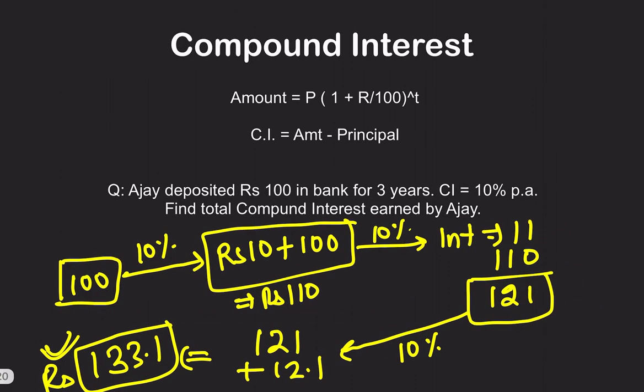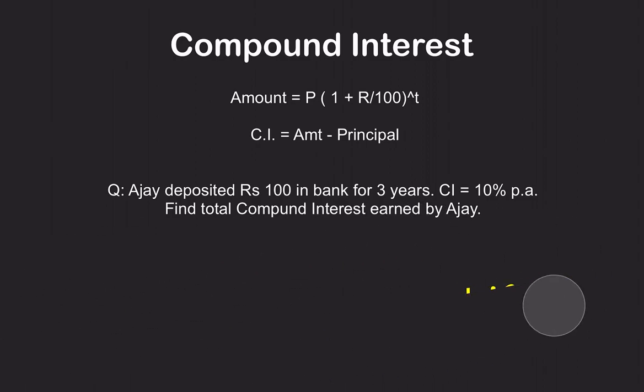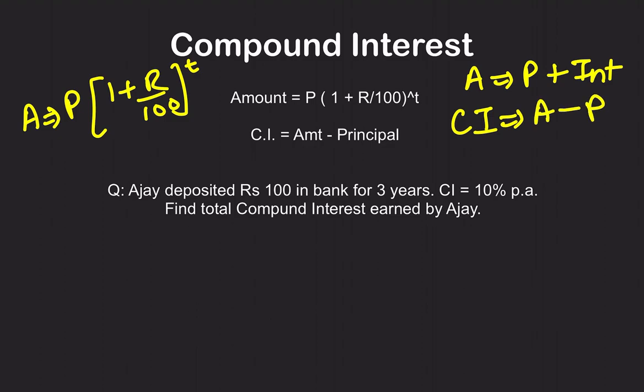Now the second part. Here, how are you going to calculate the formula for compound interest and the simple interest? Here, we don't start with calculating compound interest. We start with calculating the amount. Amount is given by principal times (1 plus r by 100) raised to power t. Once you get the amount, in the last formula the amount was principal plus interest. Here also, to calculate the compound interest, it is amount minus principal. We'll see in this question how you're going to use it.